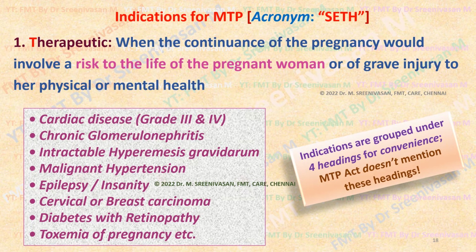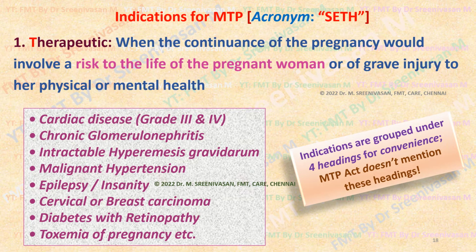Now, coming to this MTP Act Amendment, there are various indications provided. For convenience, we are studying those indications as mentioned in this MTP Act under 4 headings: therapeutic, eugenic, humanitarian, social grounds, etc. But in the original Act, these indications are not grouped under any headings. Just for remembering these indications as well as for exam purposes, we have put them under 4 groups. Let us see what indications come under these 4 headings.